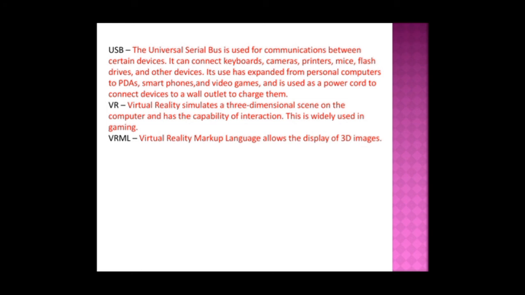And VR is virtual reality, which simulates a three-dimensional scene on the computer and has the capability of interaction. This is widely used in gaming. And VRML is virtual reality markup language, which allows the display of 3D images.